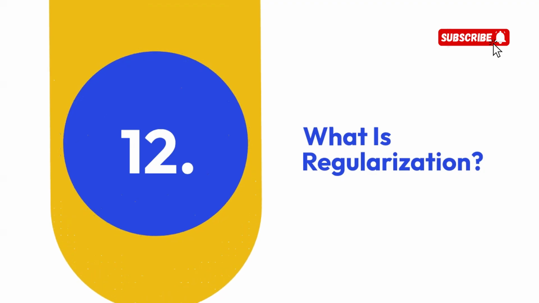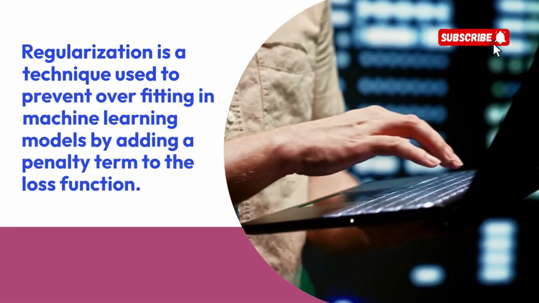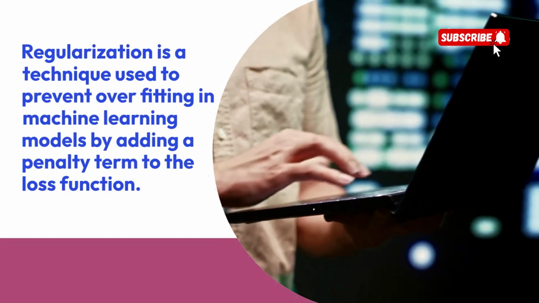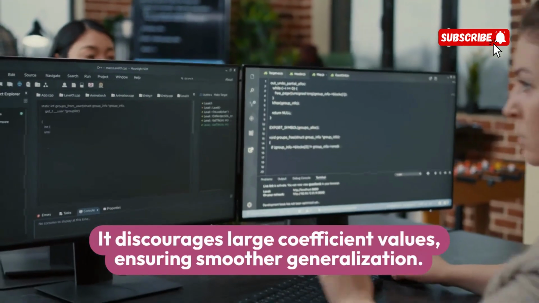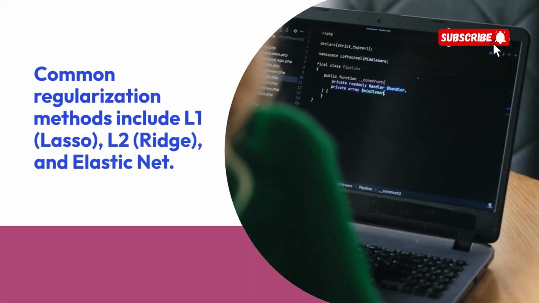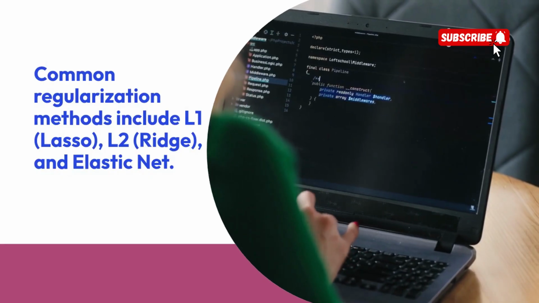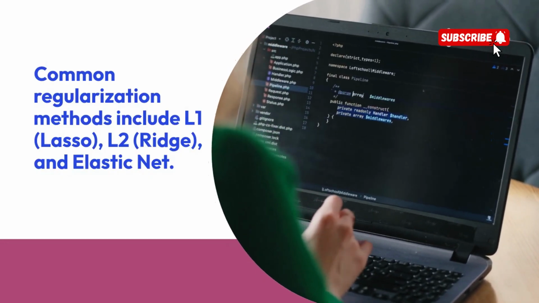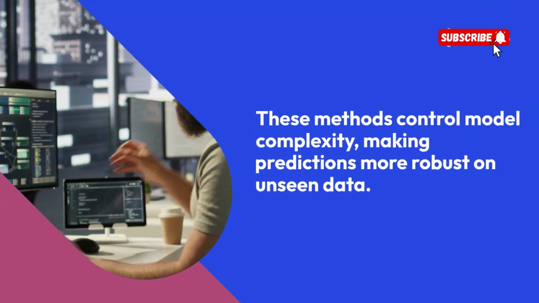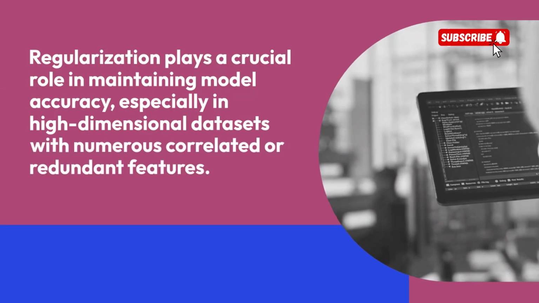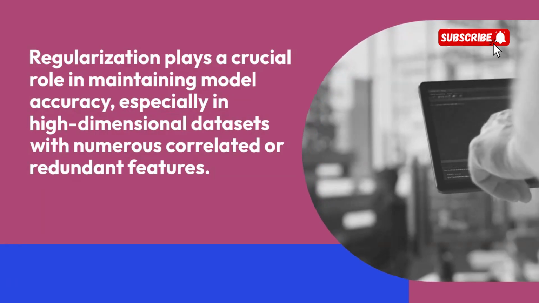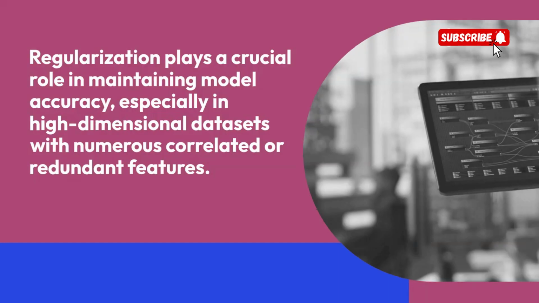12. What is regularization? Regularization is a technique used to prevent overfitting in machine learning models by adding a penalty term to the loss function. It discourages large coefficient values, ensuring smoother generalization. Common regularization methods include L1 lasso, L2 ridge, and elastic net. These methods control model complexity, making predictions more robust on unseen data. Regularization plays a crucial role in maintaining model accuracy, especially in high-dimensional datasets with numerous correlated or redundant features.